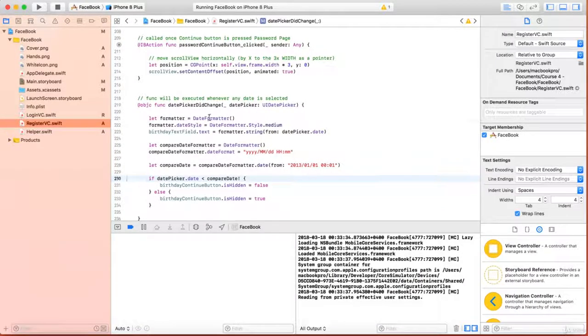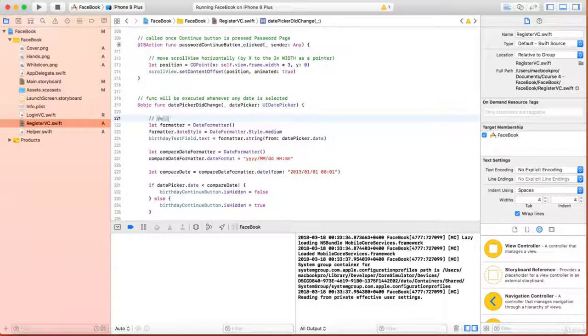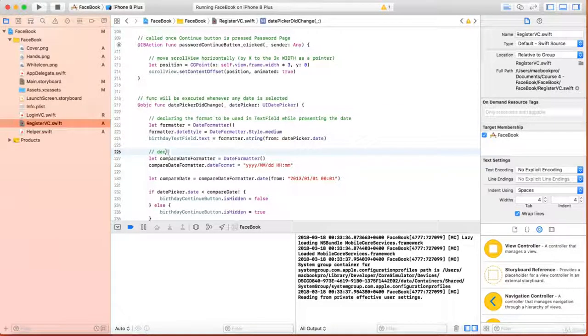Yeah, like this. So what we're doing here, we are declaring the format to be used in the text field while presenting the date. Here we are declaring the format of date, then placing a dummy date into this format. So we have declared another date formatter, compareDateFormatter.